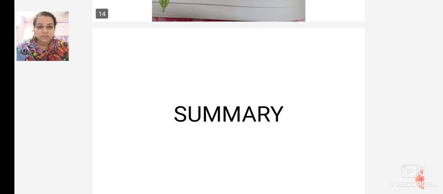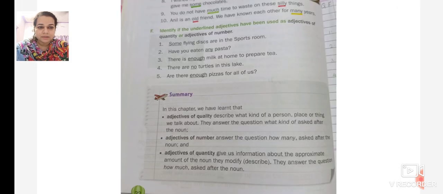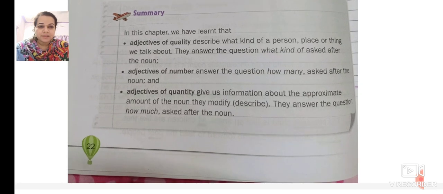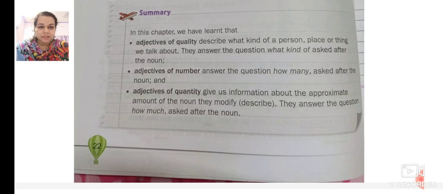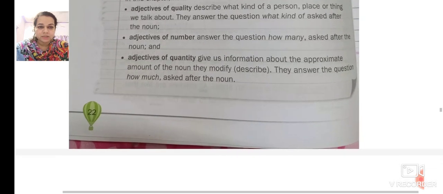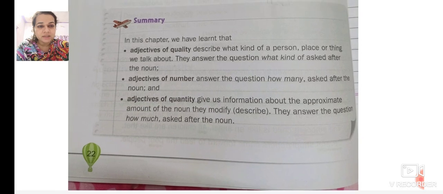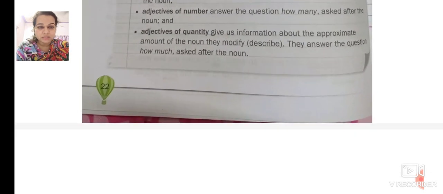Now we move on to the summary. As we have learned in this chapter, adjectives of quality, number and quantity. Quality talks about what kind of person, place or thing it is. Adjective of number is how many. When you ask the number, how many, you get the adjective of number. And quantity is how much. You don't know the exact number, but it comes how much, approximate amount. So it is the adjective of quantity.